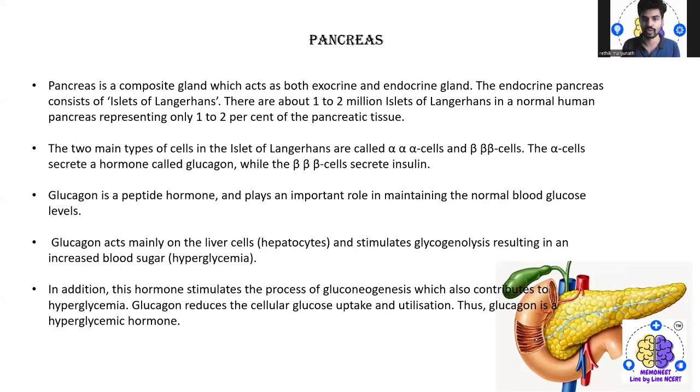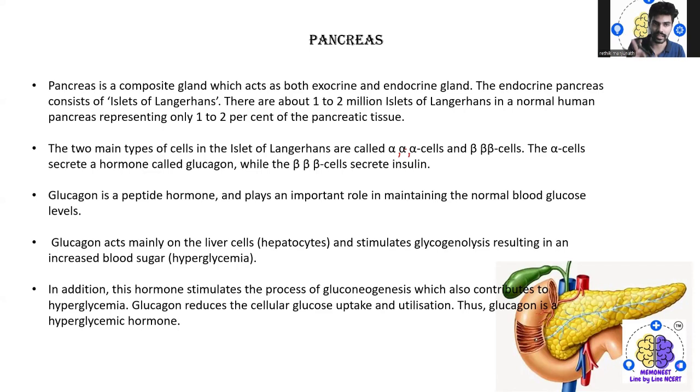There are about 1 to 2 million islets of Langerhans in a normal human pancreas, representing only 1 to 2% of the pancreatic tissue. The two main types of cells in this are alpha cells and beta cells.